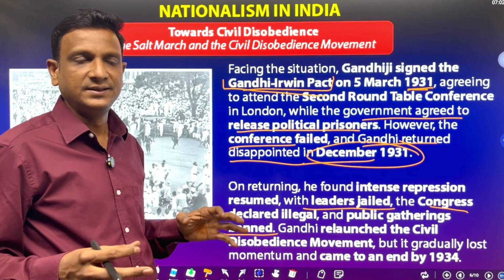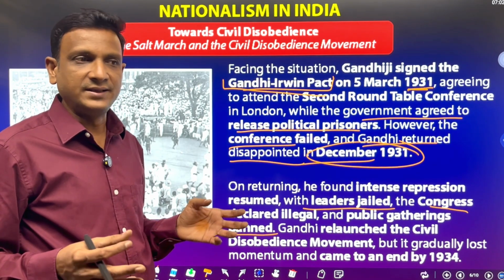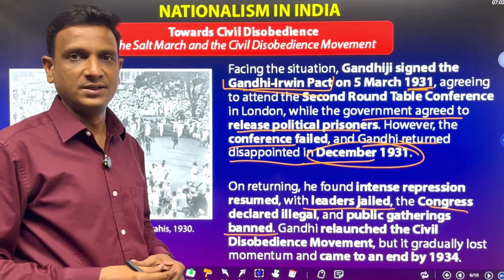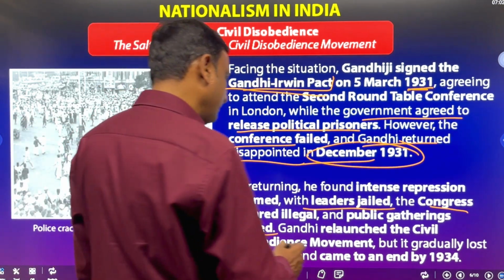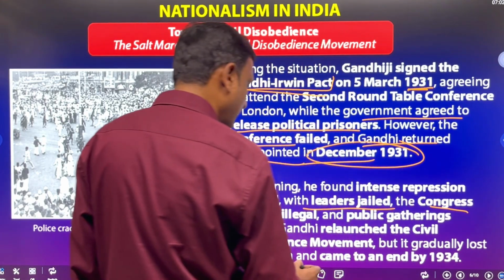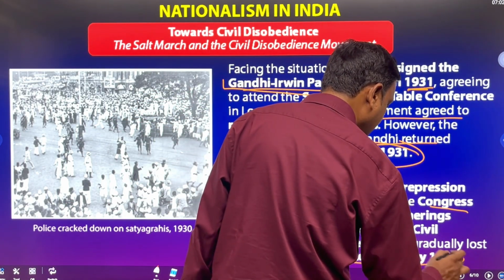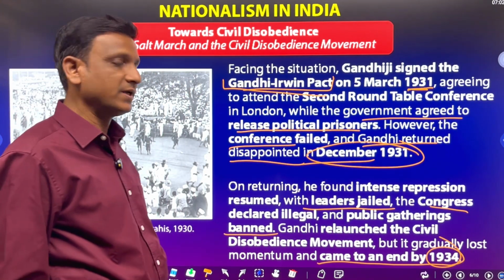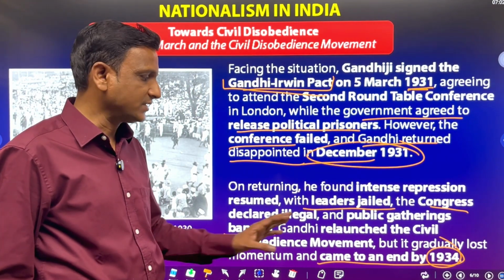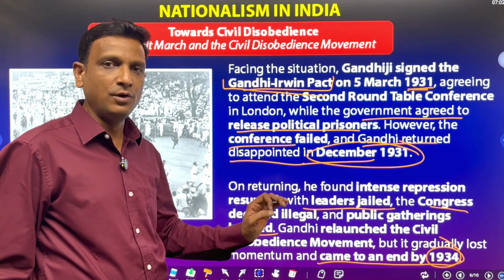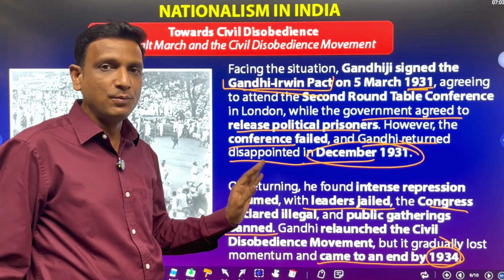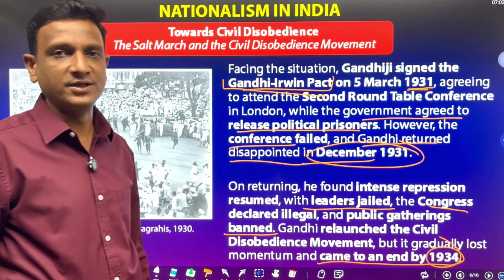People lost some interest, or they had their own reasons not to participate again in the civil disobedience movement. So the civil disobedience movement gradually lost momentum and came to an end by 1934. Why did it lose its momentum? Why did people lose interest or hope in the civil disobedience movement?